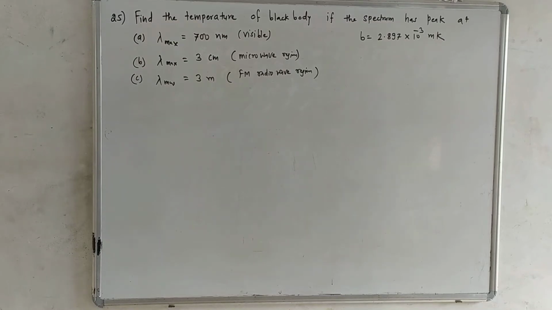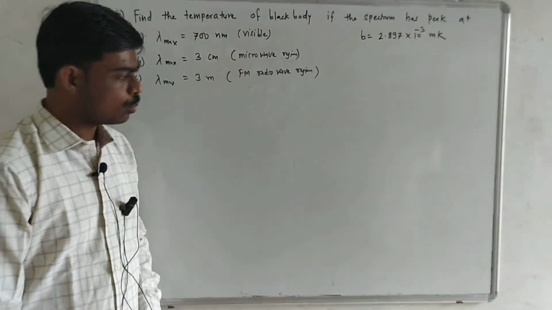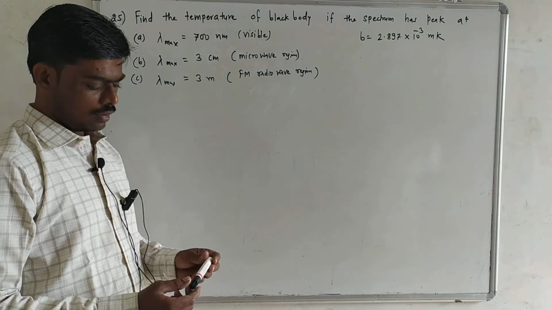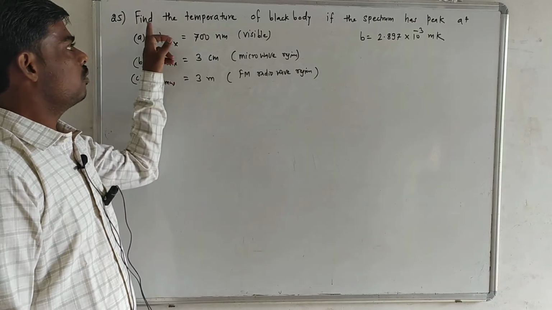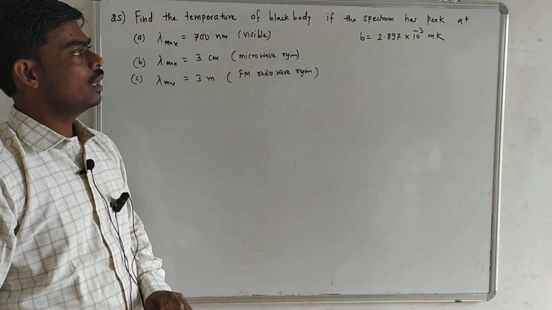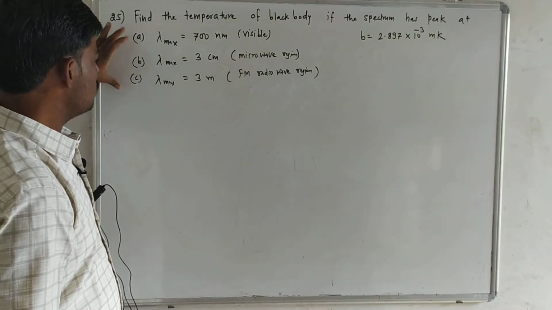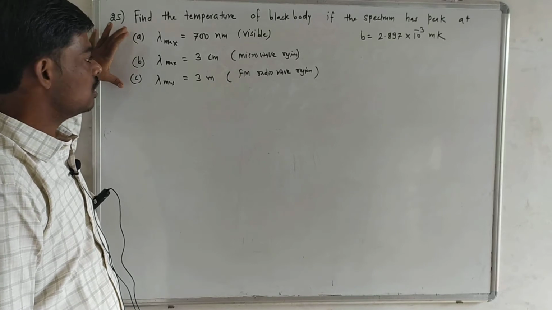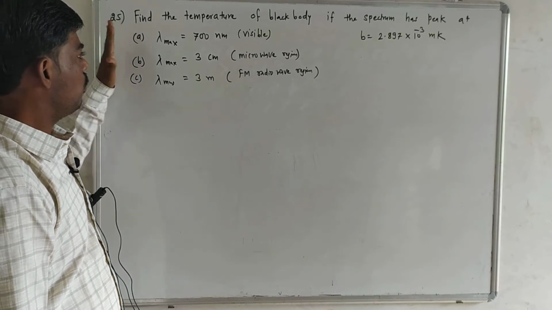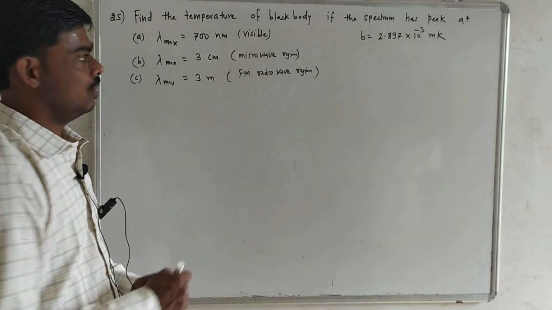This is problem number 25 from unsolved exercise, Maharashtra State Board book, and the chapter is kinetic theory of gases and radiation. The problem is like this: find the temperature of black body if the spectrum has peak at these three different conditions, means the value of lambda max are given to you, and for these three different lambda max we have to find out temperature.